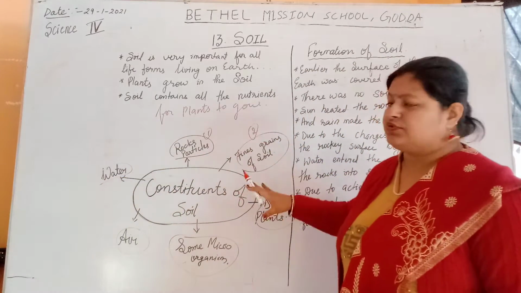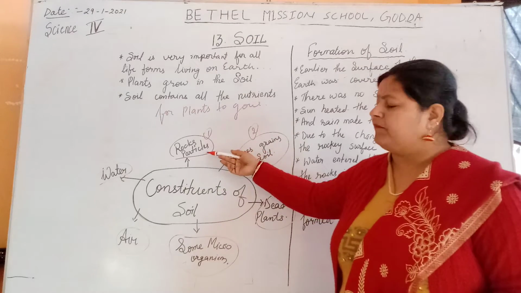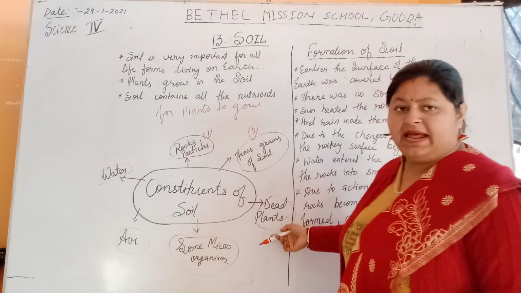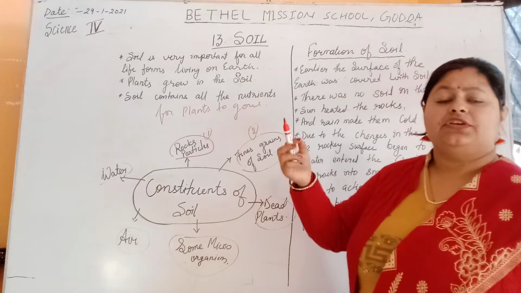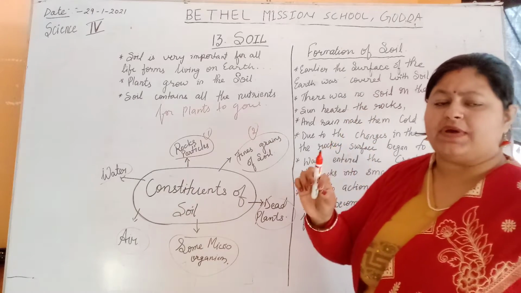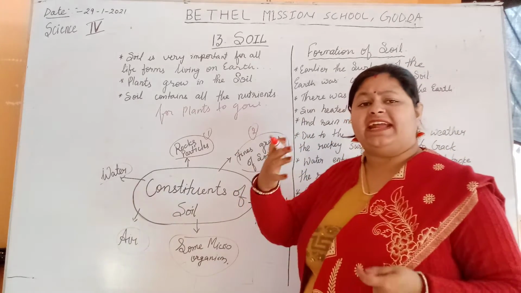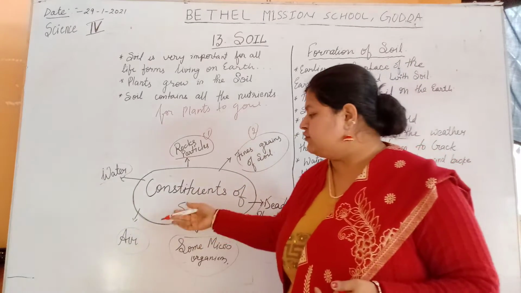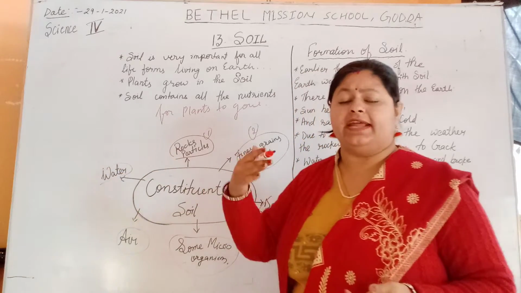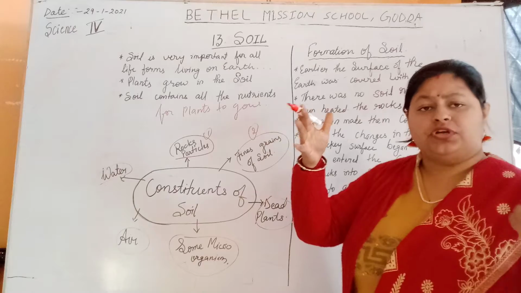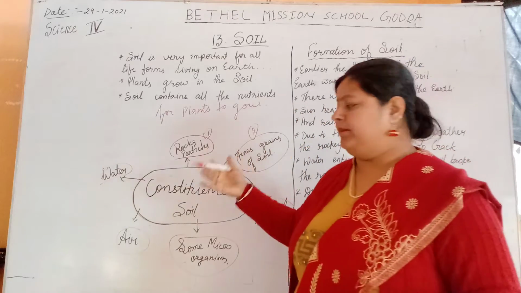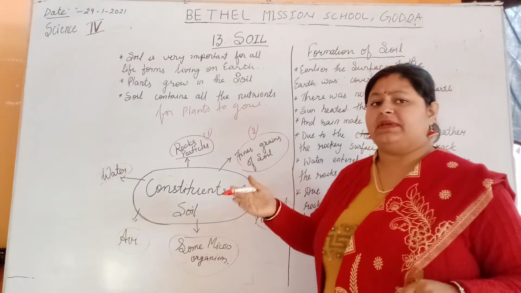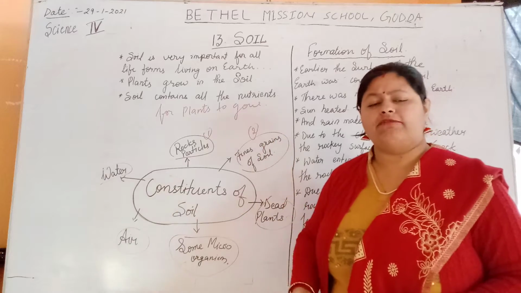Soil contains air, water, and minerals. So this is what soil is made up of: rock particles, fine grains, dead plants and dead animals. You have also seen earthworms and such living in the soil, which create humus in the soil and make the soil fertile. Soil contains some type of microorganisms as well, along with air, water, and minerals. These combine together and form soil. Soil is very important for the life of human beings and all living organisms, because soil helps in the growth of plants.